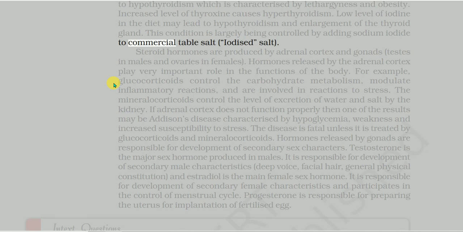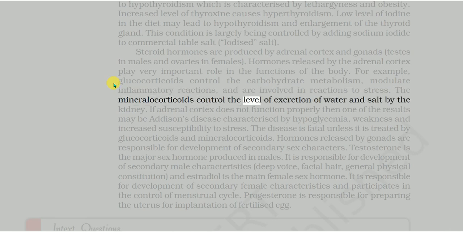Steroid hormones are produced by adrenal cortex and gonads, testes in males and ovaries in females. Hormones released by the adrenal cortex play a very important role in the functions of the body. For example, glucocorticoids control the carbohydrate metabolism, modulate inflammatory reactions, and are involved in reactions to stress. The mineralocorticoids control the level of excretion of water and salt by the kidney.